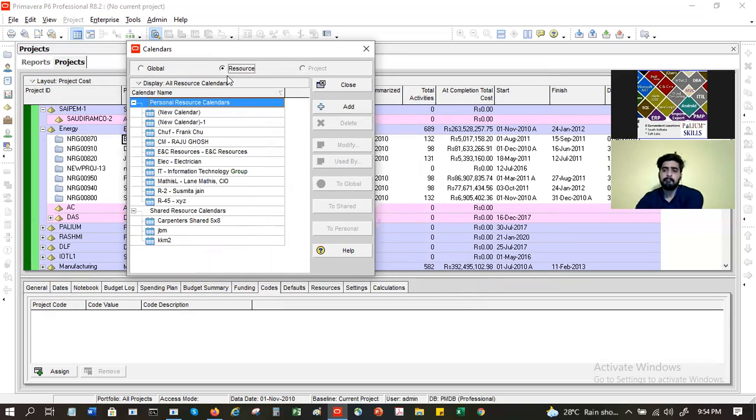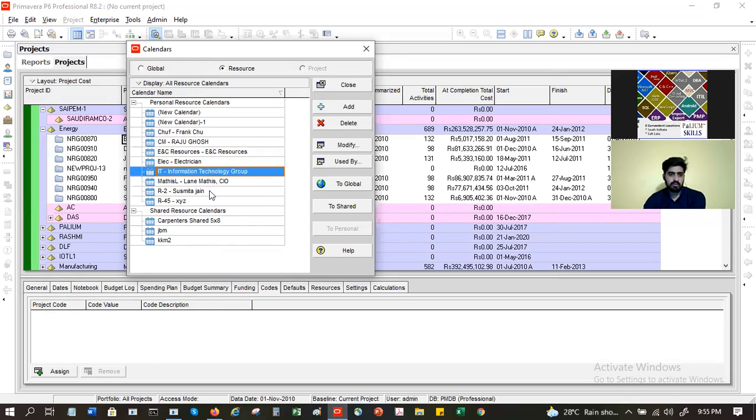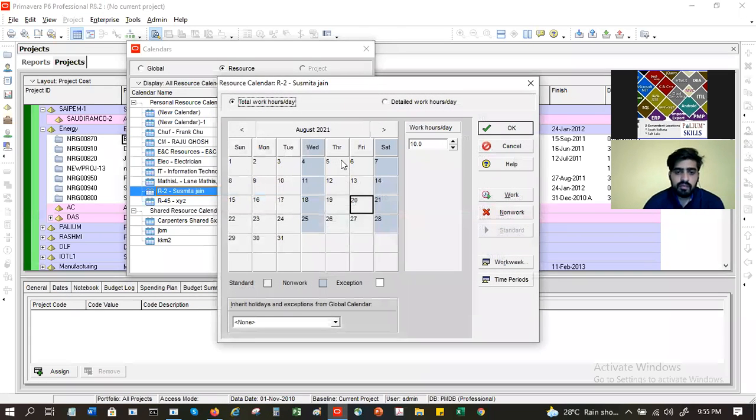And when I click on resource, I will get the calendars which are for resource-specific people. So I can give their names, like carpenter, electrician, or IT, or Sushmita Jain, or Frank Shu. So these are their individual names. Based on that, I can create separate calendars for individuals.